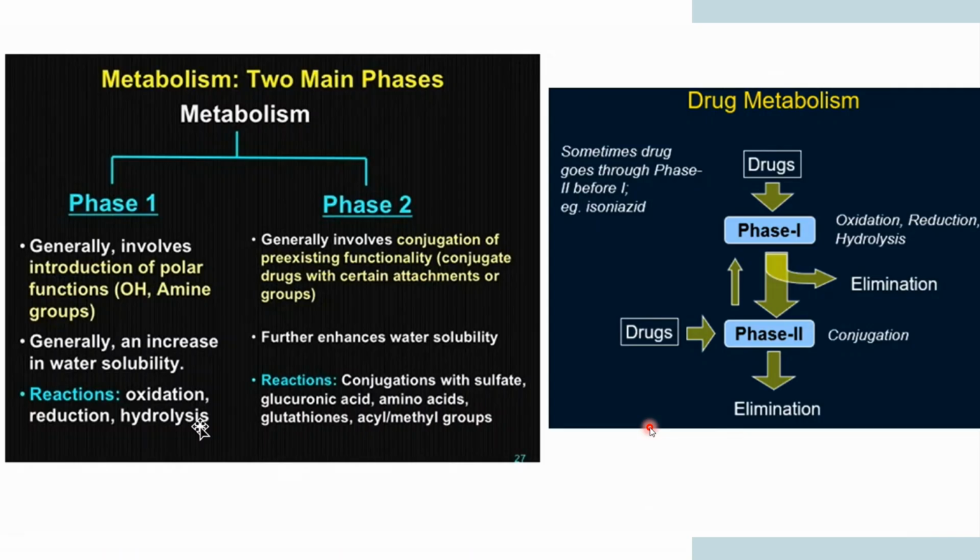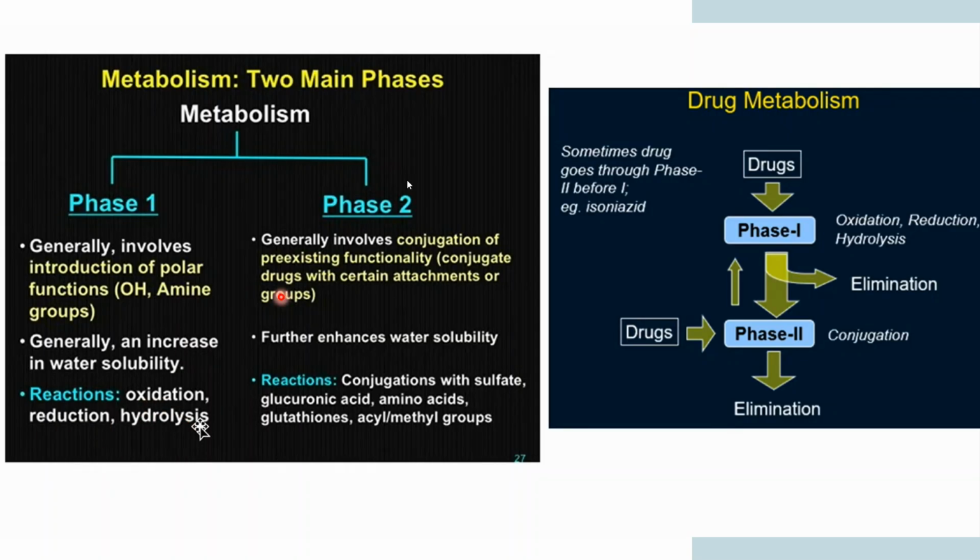Okay, again, I am just brushing up your concepts. Metabolism happens in two main phases. Phase 1 metabolism generally involves the introduction of polar groups, that is, hydroxyl group, amine group. It generally involves an increase in water solubility. So basically, it increases the solubility of your drug, which involves the introduction of polar groups. The reactions involved are oxidation, reduction, and hydrolysis.